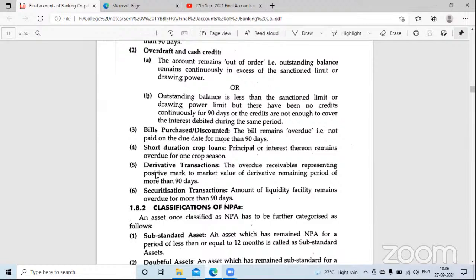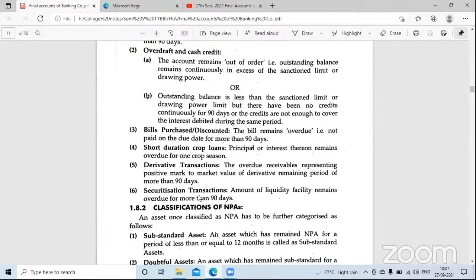Okay. Next is we have derivative transactions. Derivative transactions are like they have to keep looking at their market value. So if market value goes up, or you can say keeps overdue, the market value is more than the outstanding amount which is transacted with you or with the customer. So it is overdue by 90 days. Same, 90 days is common in everything. Can you see 90 days everywhere? So 90 days is very important for non-performing asset. Bank will wait for maximum 3 months, and then bank will declare that particular asset as non-performing asset.